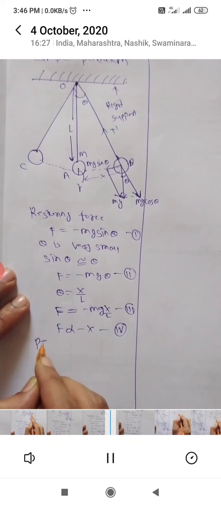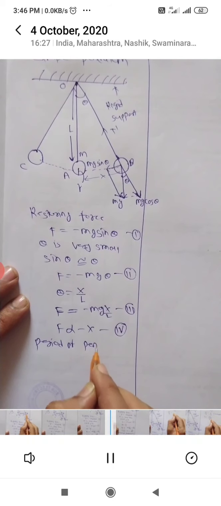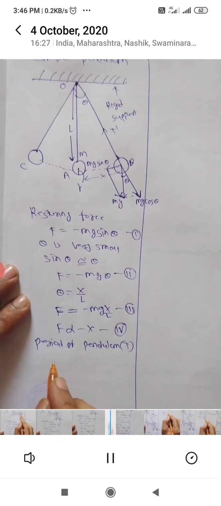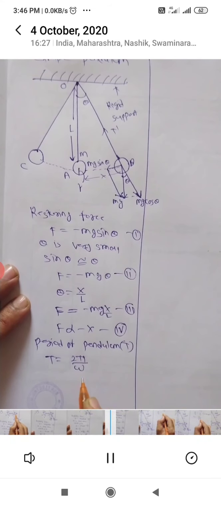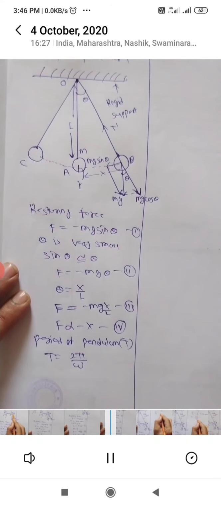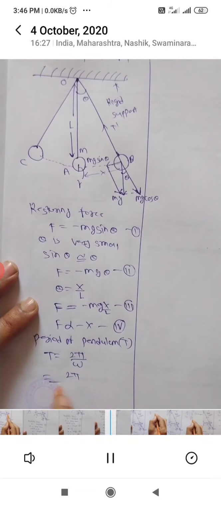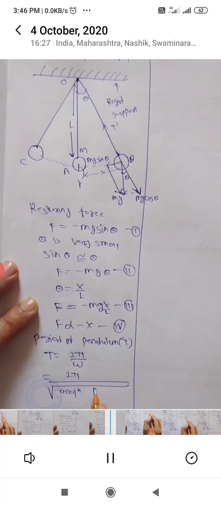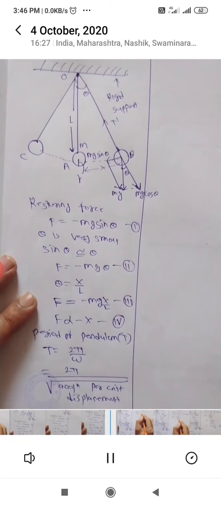So again, we will consider the period of oscillation of the pendulum. I will write that, period of pendulum, that is capital T. So we know that T is equal to 2 pi upon omega. Omega is nothing but what? Acceleration per unit displacement, that is nothing but omega.